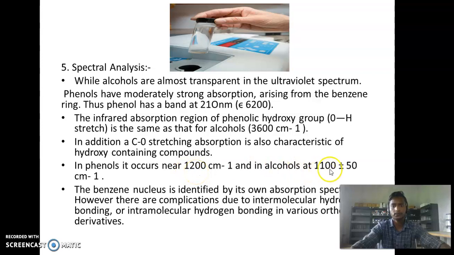1200 and 1100. Okay, the benzene nucleus is identified by its own absorption spectrum. However, there are complications due to intermolecular or intramolecular hydrogen bonding in the various ortho derivatives.